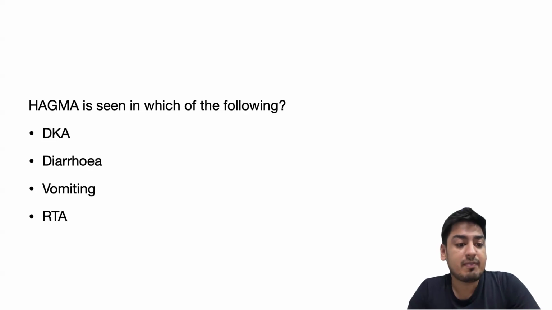HAGMA, that is high anion gap metabolic acidosis, is seen in which of the following conditions?